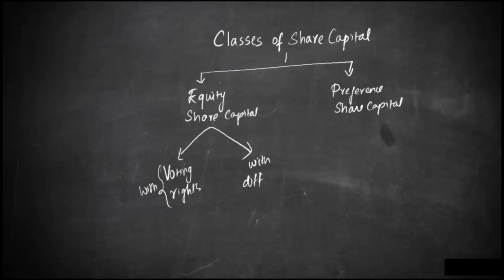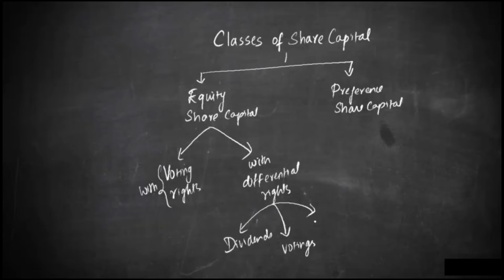So please remember, it is not without voting rights, but with differential rights. When we say with differential rights, that may be with respect to dividends, with respect to voting, and various other aspects which we'll discuss later.